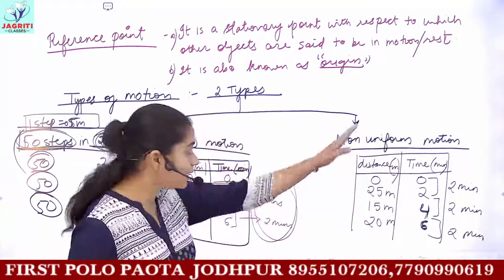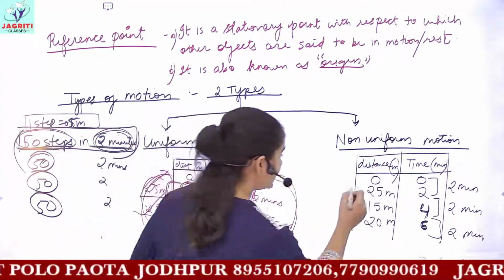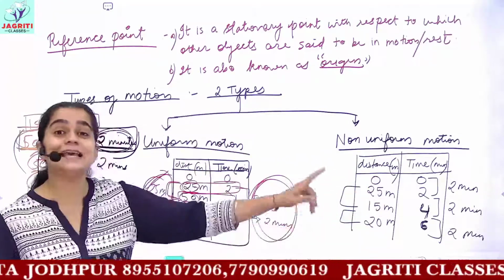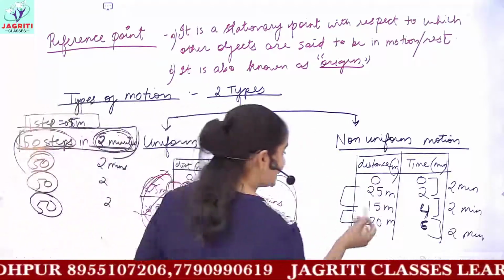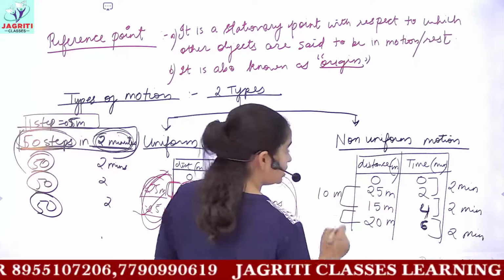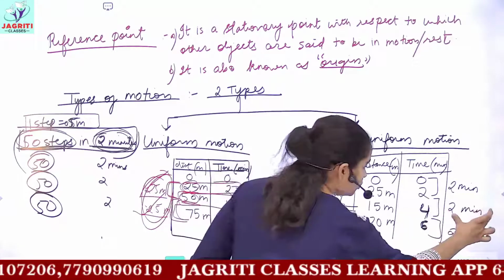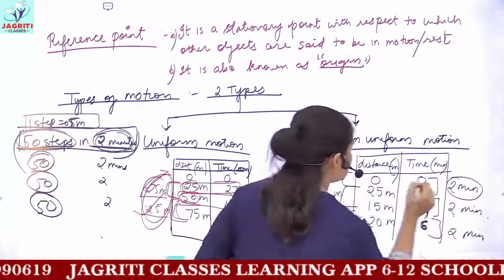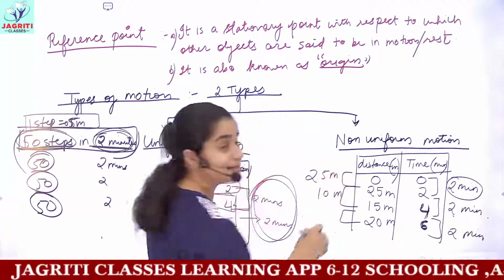But while talking about the distance, you are not covering equal distances in equal amounts of time. In the first 2 minutes, you covered 25 meters.